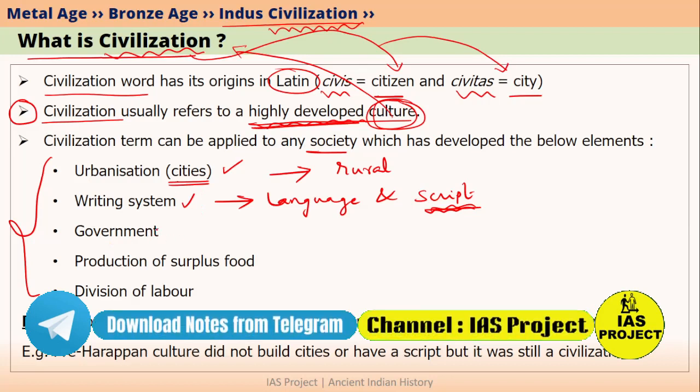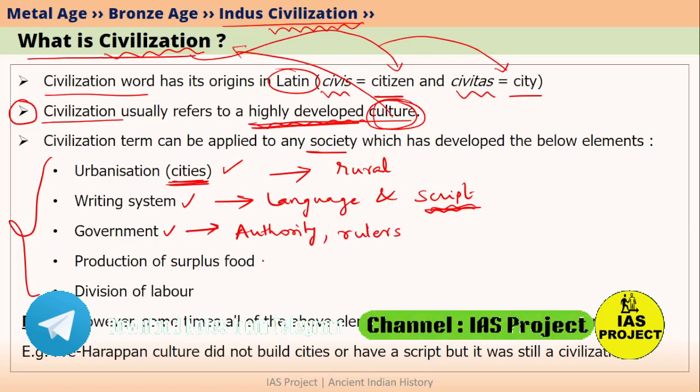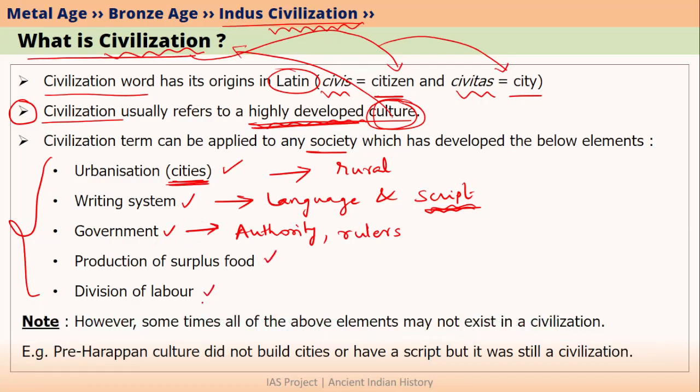Another important element for any culture to be called civilization is that there should be a government. The next two elements are production of surplus food and division of labor. We must understand that there is a very close relation between these two elements. Let's try to understand the meaning of these elements first. Production of surplus food means people should be producing food not only for themselves but excess food that can feed other people also. So because of this surplus food the farmer is producing, some other people need not do agriculture. I hope the point I am making is clear.